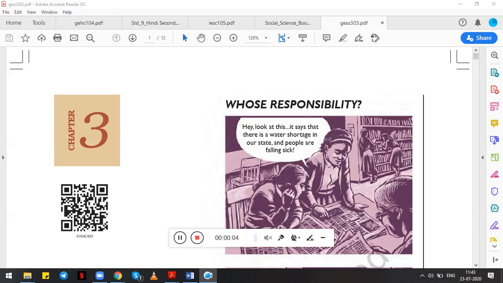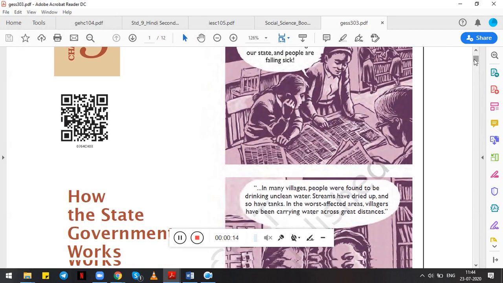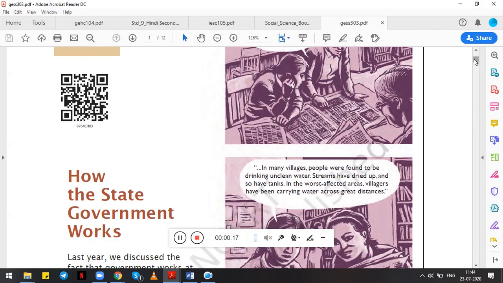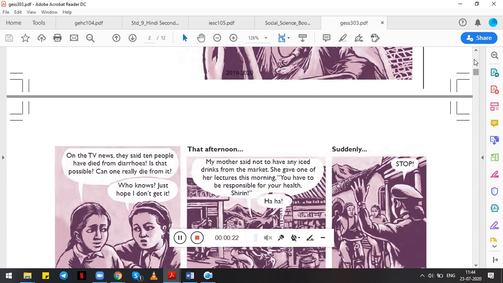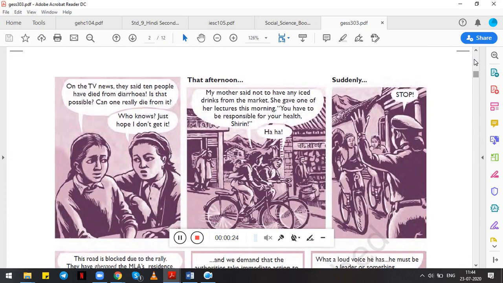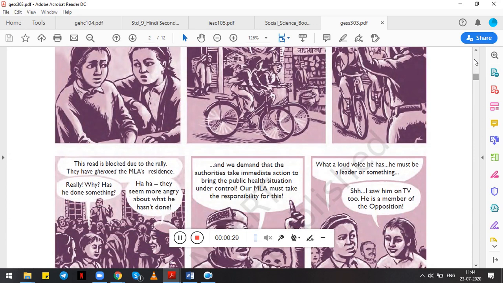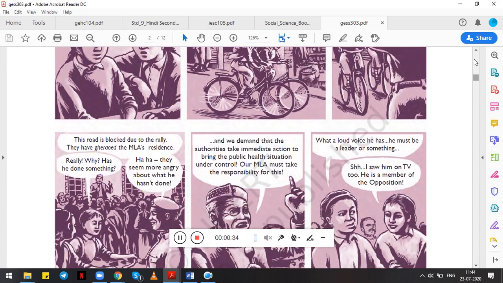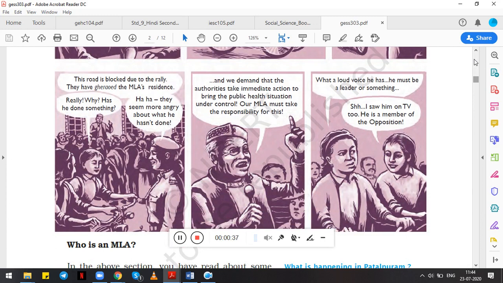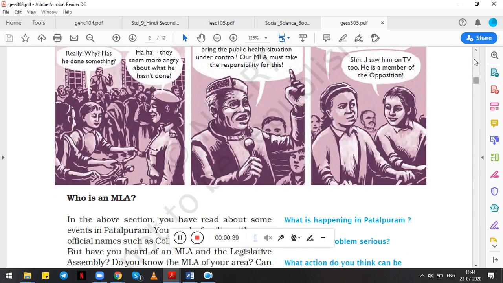Hello students. So today let's continue with the third chapter of civics, that is, how the state government works. In the last class we saw that two girls were discussing in school the news headlines they saw related to water shortage. Then, while going home, they saw a protest or rally where people were standing in front of the MLA's house and wanted answers for the problem.